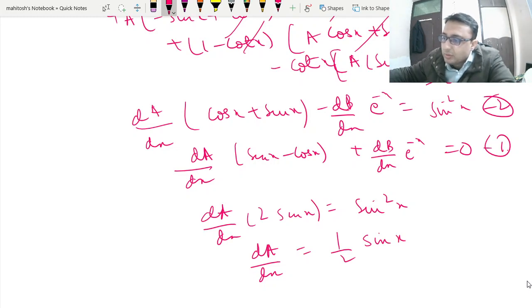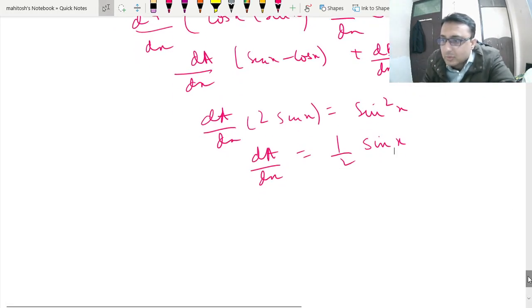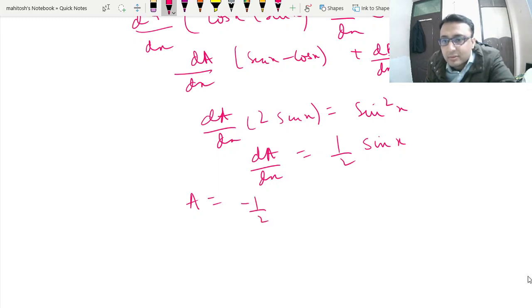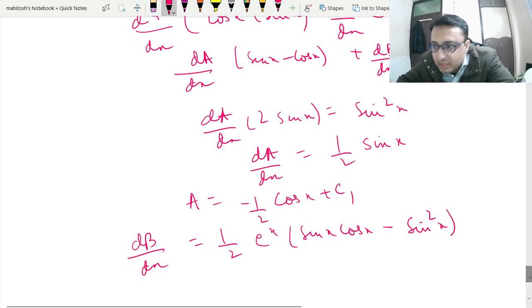Now we can integrate this, so we get A as minus half cos x plus c1. Similarly, dB/dx can be written as 1 by 2 e to the power x sin x, if you put it in the equation. Even if you do it by formula, you will get the same integral.